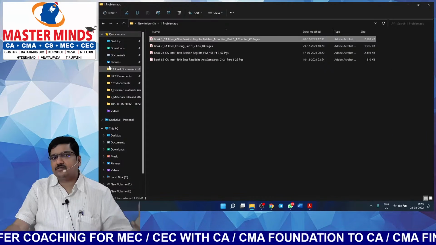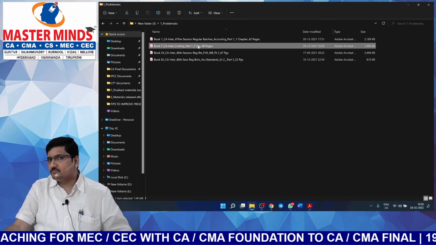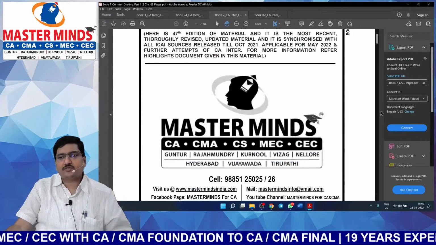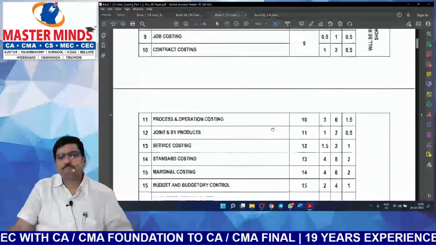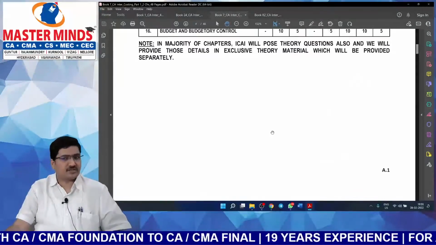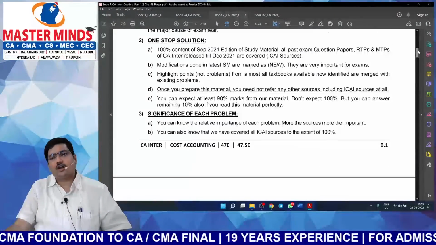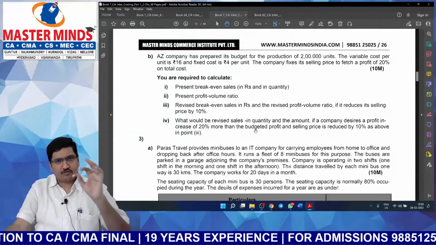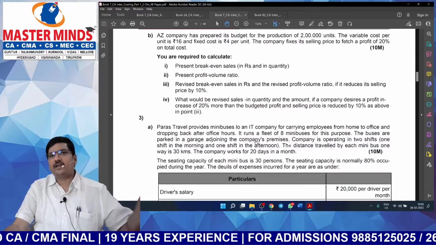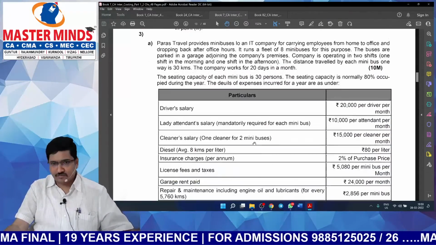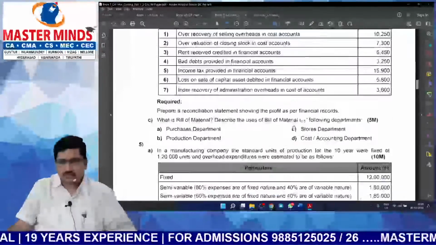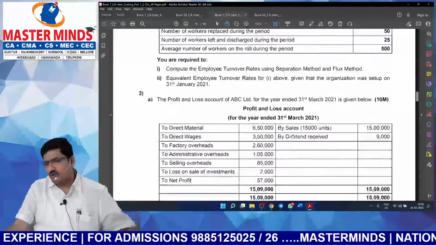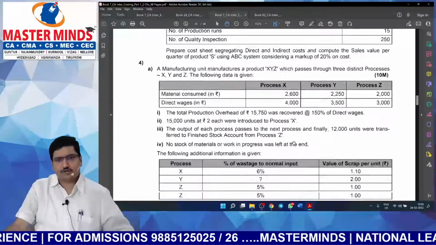Exactly on similar lines we have prepared for advanced accounting also. I'm not showing that, and this is with respect to costing. As far as costing is concerned, we have referred to almost all the other textbooks available in the market. Whenever we find a very nice point, we simply include it in our latest material. So this is our costing material. Exactly the same lines. Whatever we have done for accounts, we have done for costing and FM also.